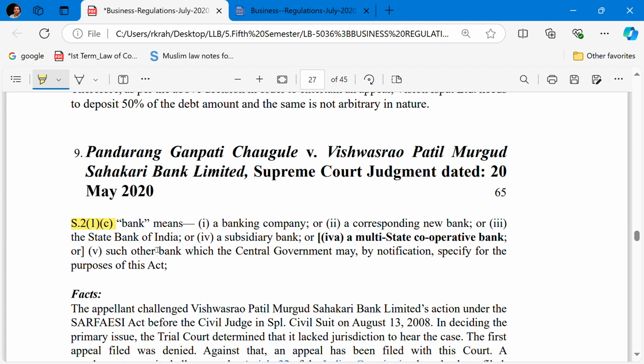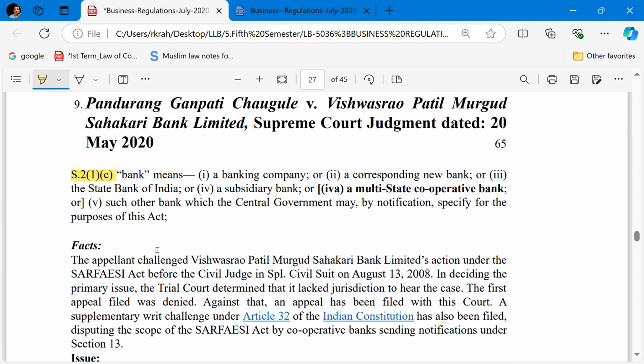The bank means a banking company, a corresponding new bank, the State Bank of India, a subsidiary bank, or a multi-state cooperative bank, or such other bank which the central government may by notification specify for the purpose of this Act. Fact of the case,